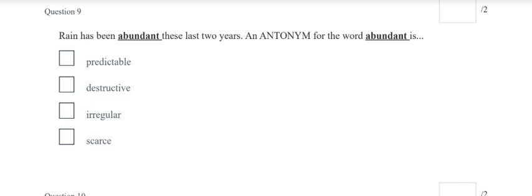Question 9. Rain has been abundant these last 2 years. An antonym or an opposite word for the word abundant is predictable, destructive, irregular, or scarce. Scarce means not very much.